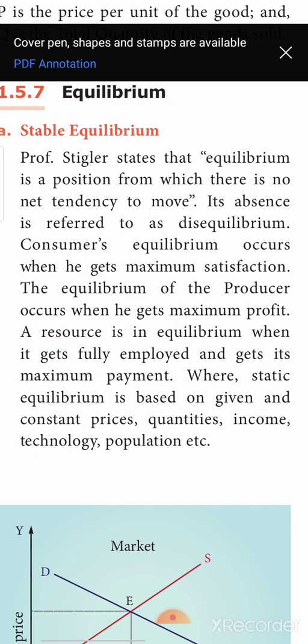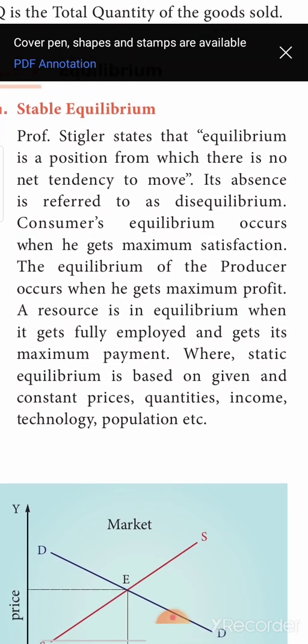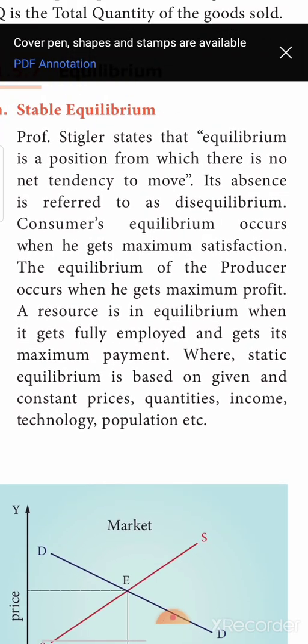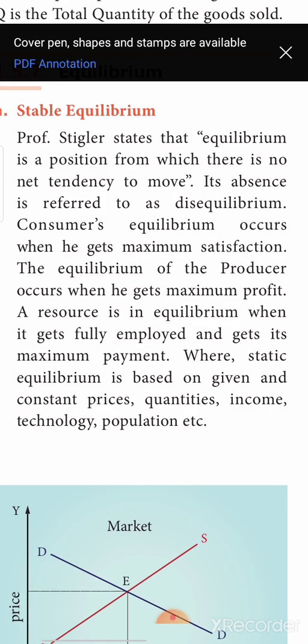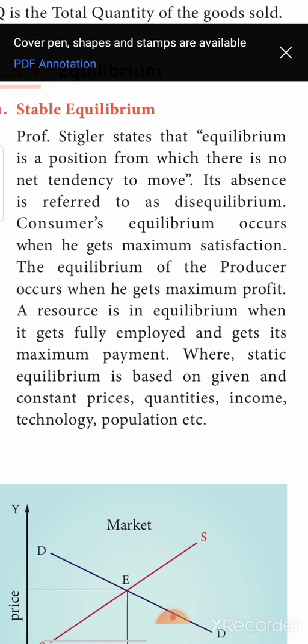That you call it as equilibrium. Suppose if there is a tendency of moving up and down, that you do not call as equilibrium, you call it as disequilibrium. The opposite of equilibrium is what? When there is a tendency of moving from one position to another position, this you call it as disequilibrium.